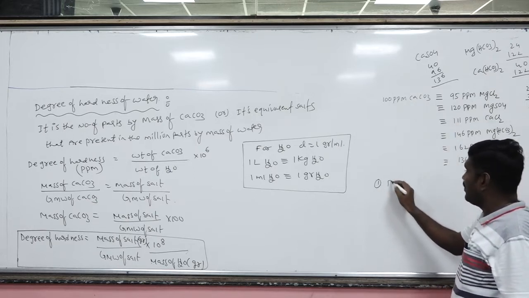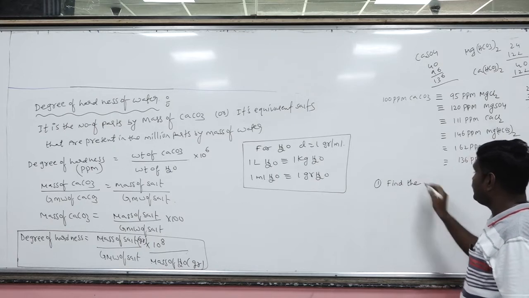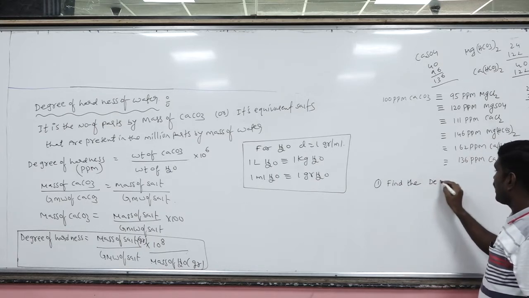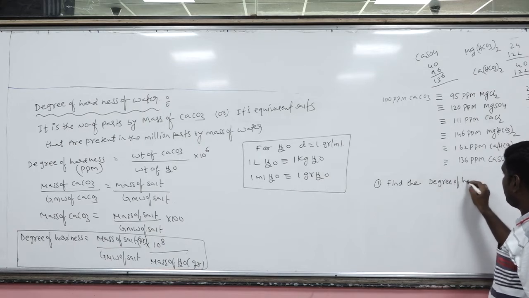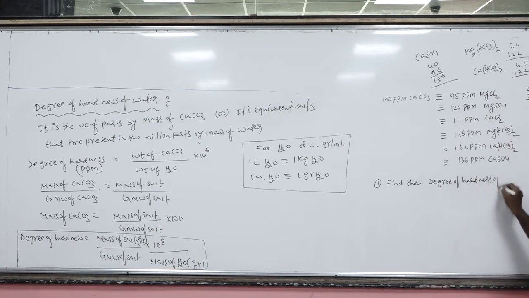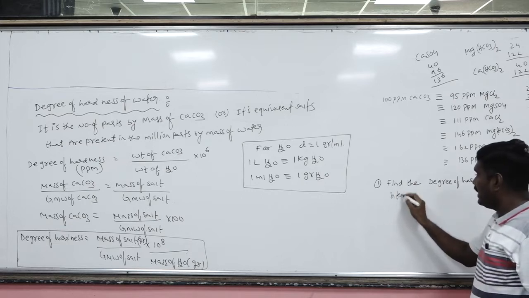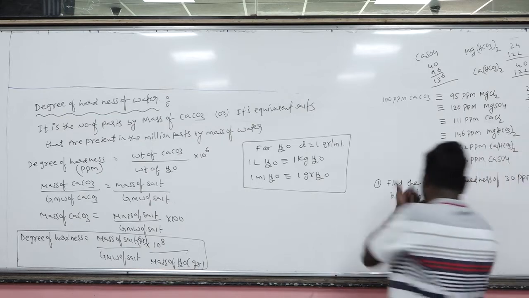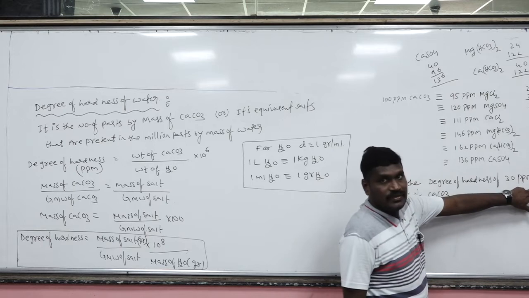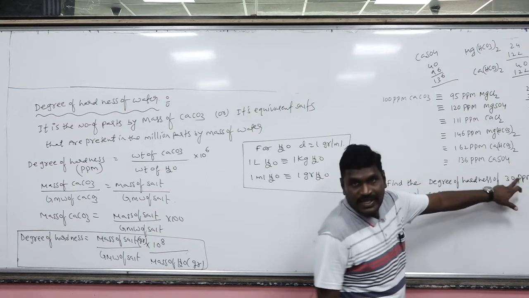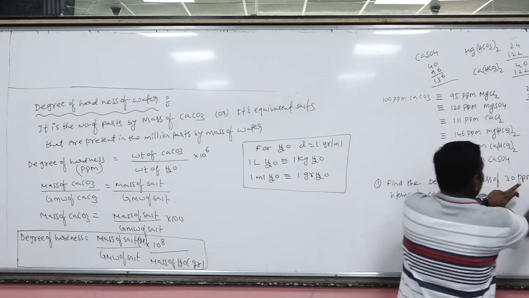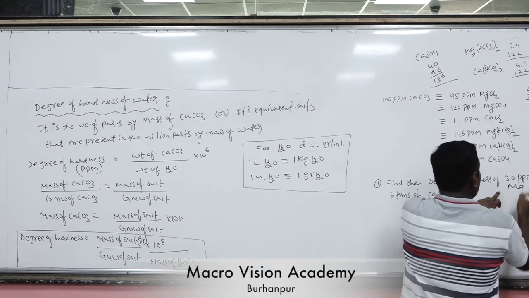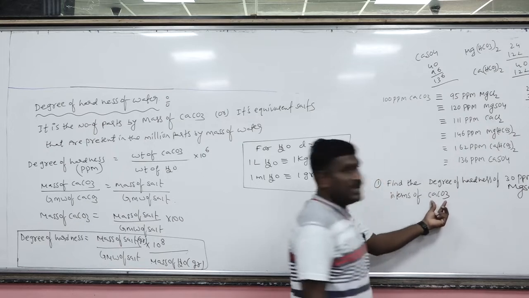Let's suppose the question is given like this: find the degree of hardness of 30 ppm MgSO4 in terms of CaCO3. Now this is the degree of hardness with respect to the MgSO4, with respect to 30 ppm MgSO4. But the question is with respect to CaCO3.